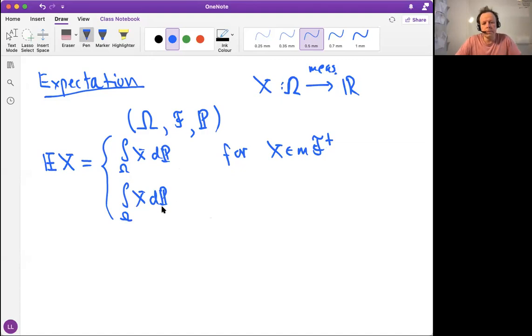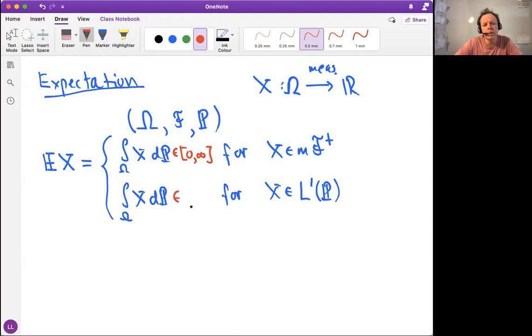So, we define the same way for x being now we require it to be integrable with respect to the probability measure. And the key thing here is that in this definition, we allow the integral or the expectation to have infinite values. In this case, we allow it to be not infinite, not minus infinite, but positive or negative real number or 0.